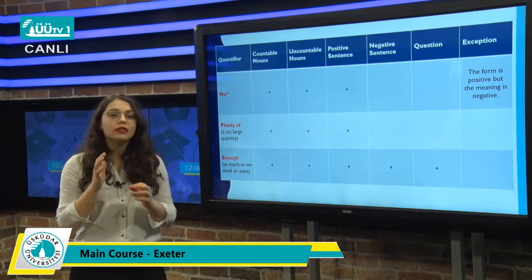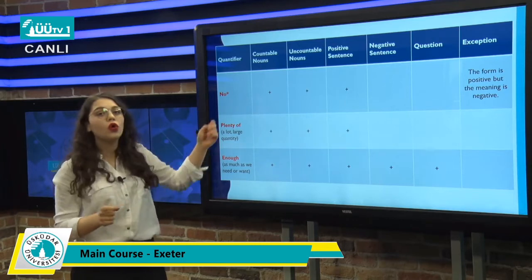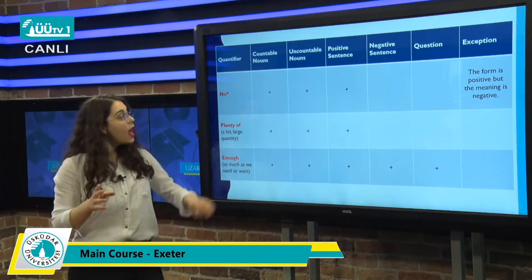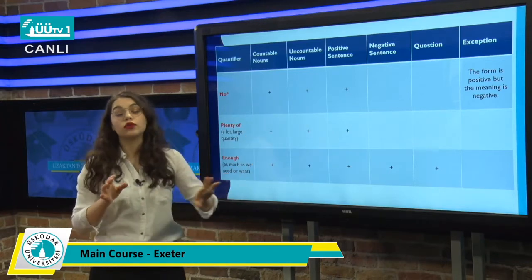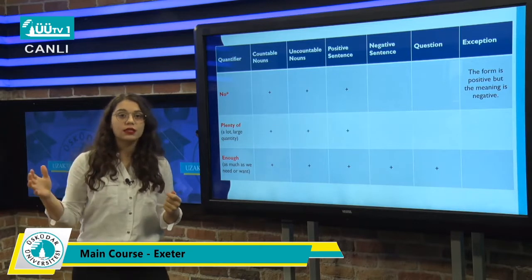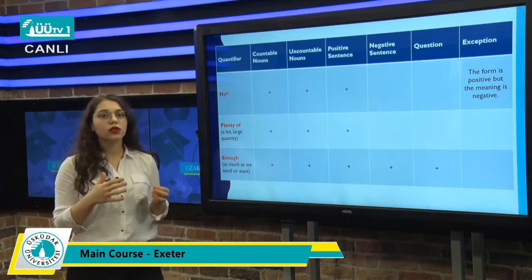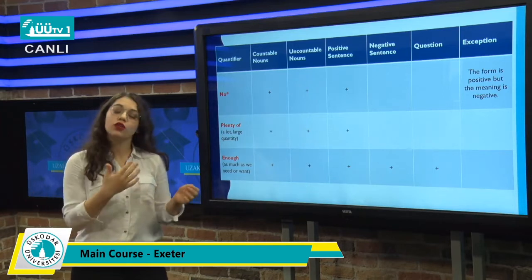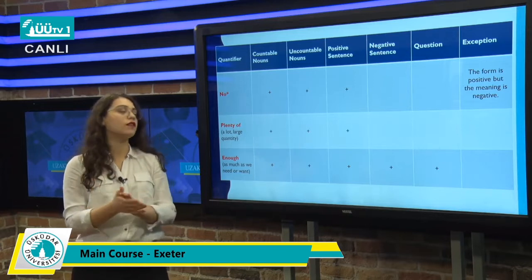English cannot have double negatives, so you cannot use no in negative sentences. And you can use no with countable and uncountable nouns. For example, I have no friends. This means that I don't have any friends. Okay? So if you don't want to use any, you can use no, but that sentence must be positive.